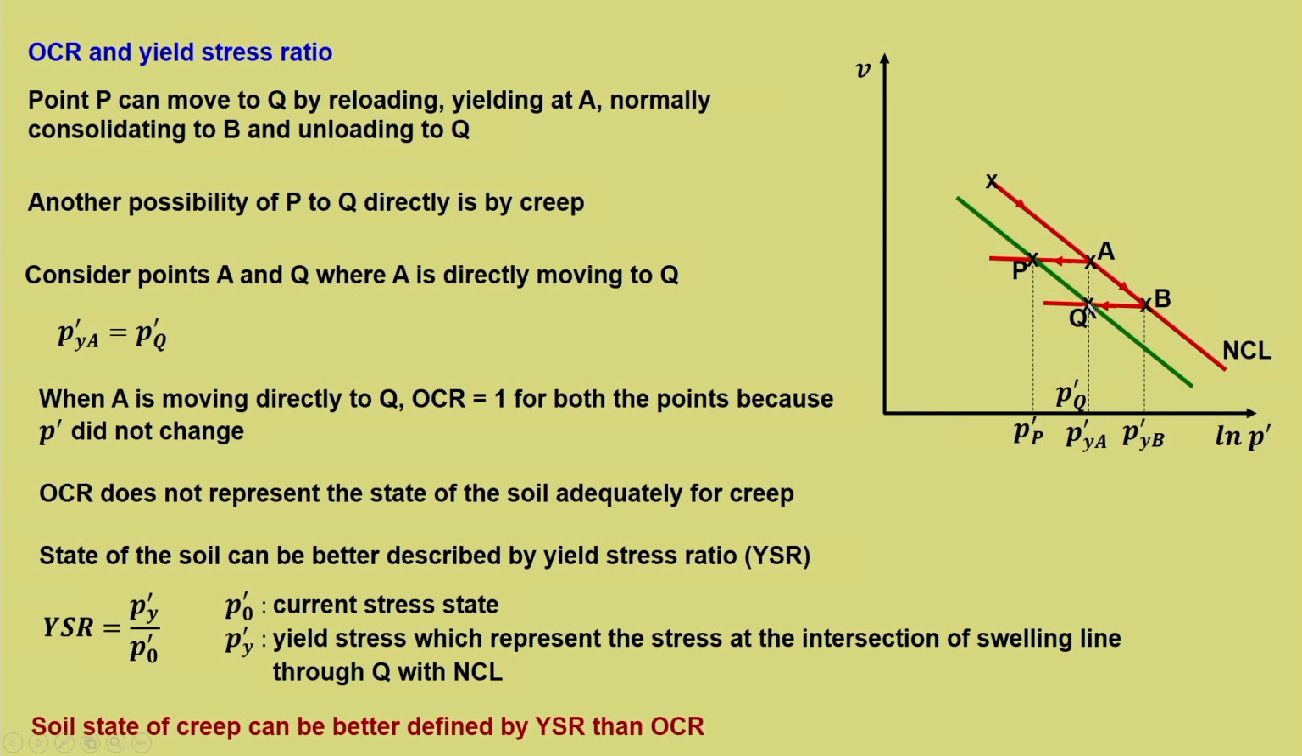greater than 1, whereas at A the yield stress ratio is P dash y A upon P dash A, which is equal to 1, which is a normally consolidated condition. So, YSR at A will be 1 and YSR at Q will be more than 1, because P dash y B has been accounted for. So, here the yield stress ratio helps us to interpret this condition in a better manner, and that is more relevant to conditions like creep.